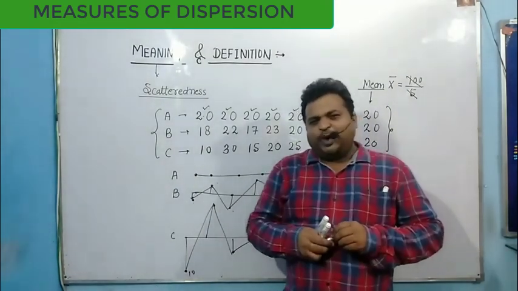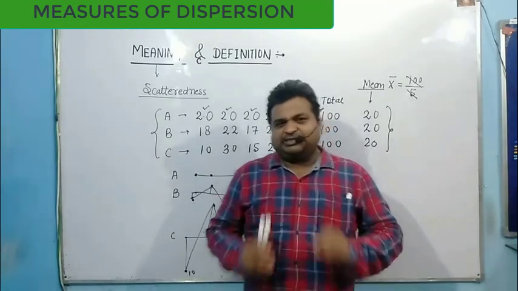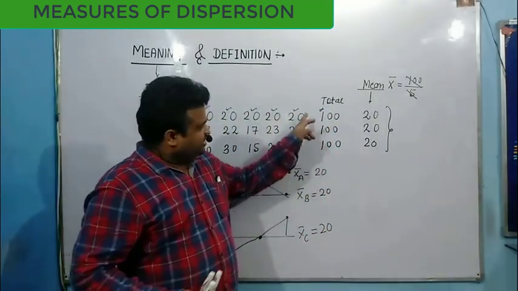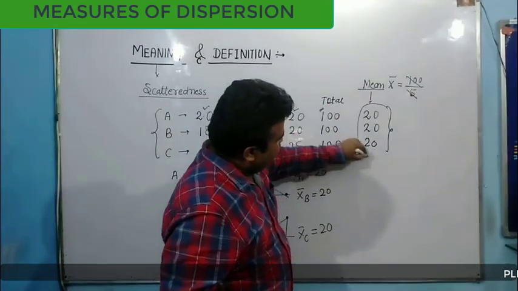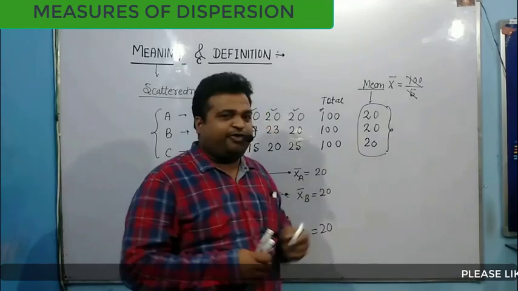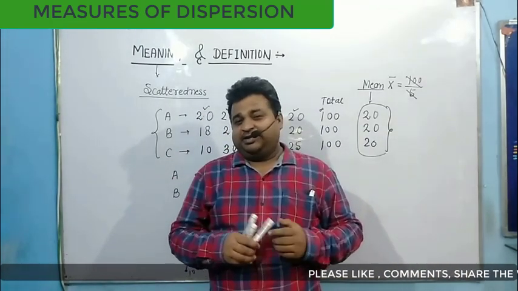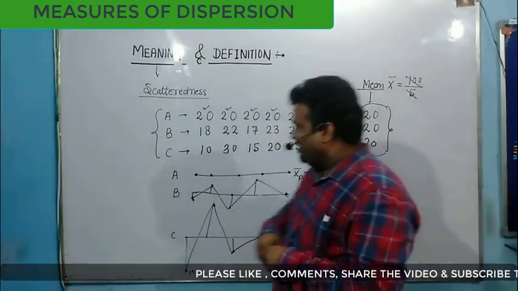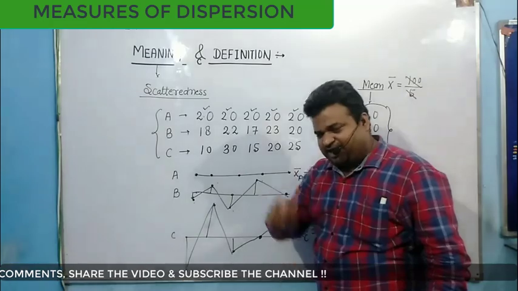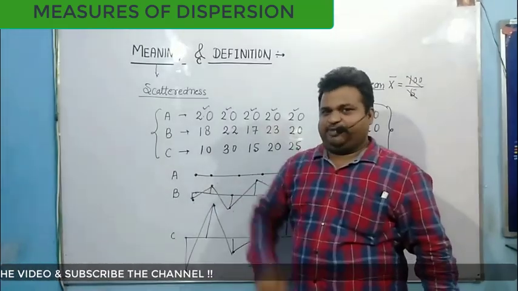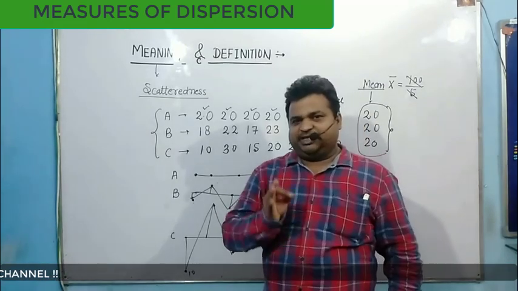So what do you think? What is the concept of dispersion? In dispersion, the mean remains the same. Look here: mean for A, mean for B, mean for C, the same. But the variation of each variable is different. For A, it is constant. For B, less variability. For C, more variability, more scatteredness of the data. Still the mean remains the same.